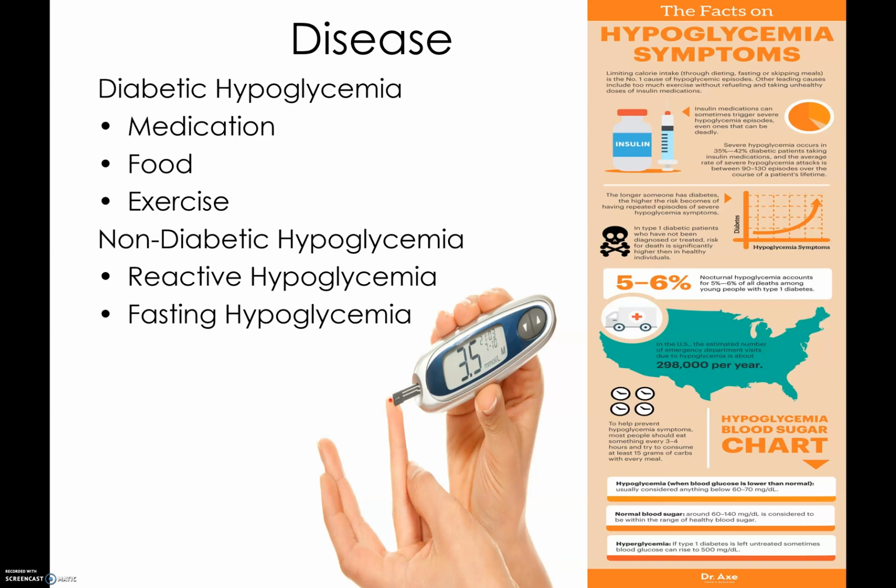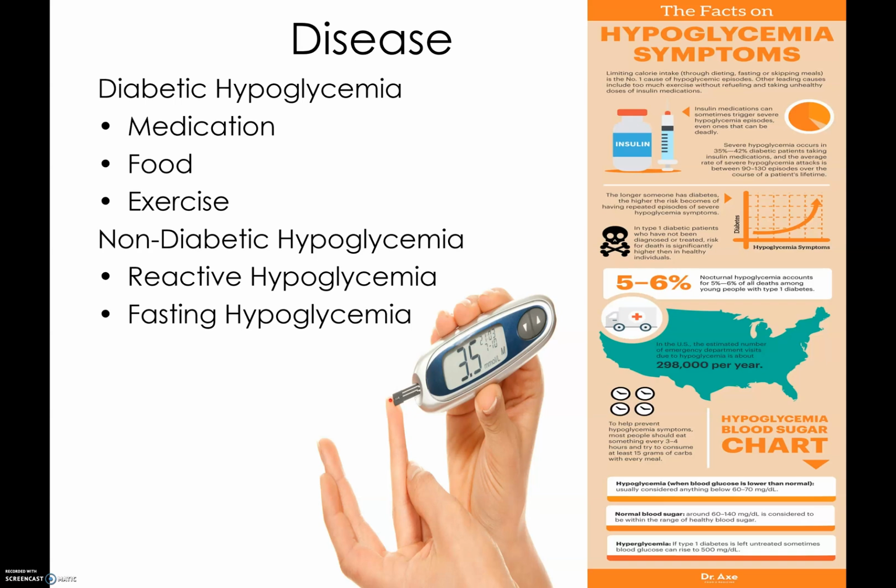Non-diabetic hypoglycemia can be categorized under two subcategories. Reactive hypoglycemia, caused by having too much insulin in the blood, leading to low blood glucose levels. This can be contributed to by having pre-diabetes or being at risk for diabetes, which can lead to trouble making the right amount of insulin, or having stomach surgery, which can make food pass too quickly into your small intestine.